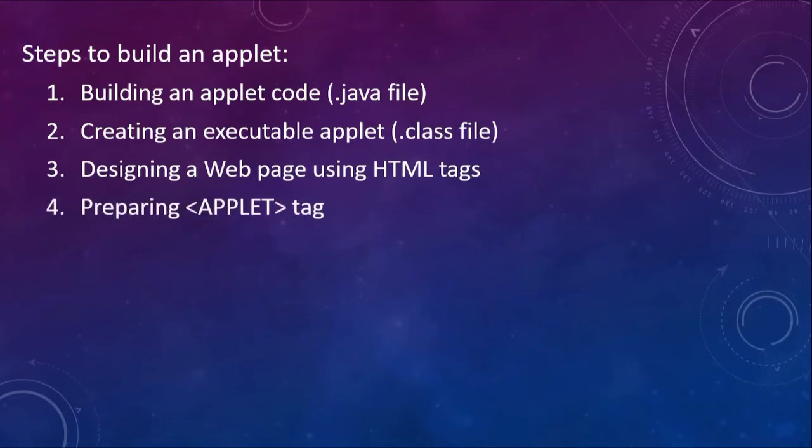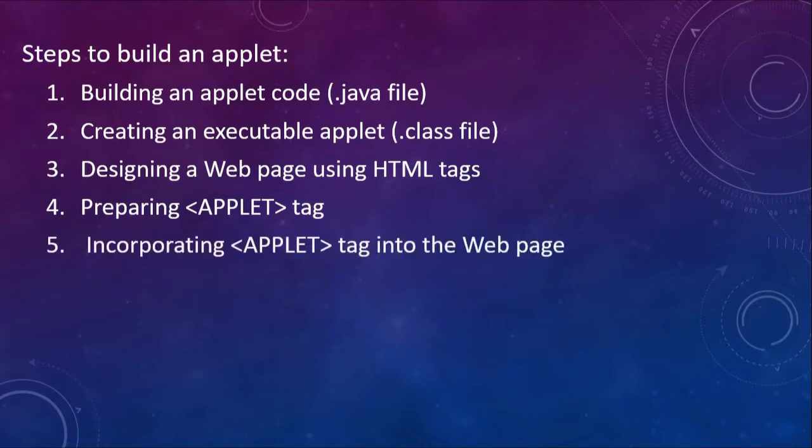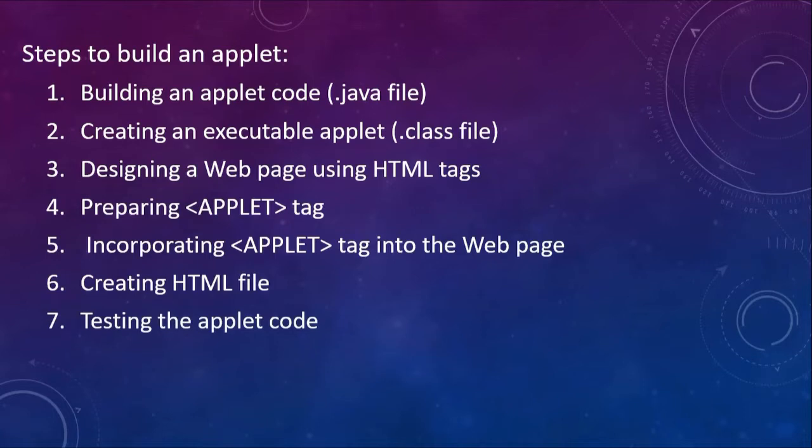Within the web page, you prepare an applet tag, within which you pass the information about which applet you are going to embed in that particular page. Then you incorporate this applet tag into your web page, save the file as .html, and then you test the applet code.